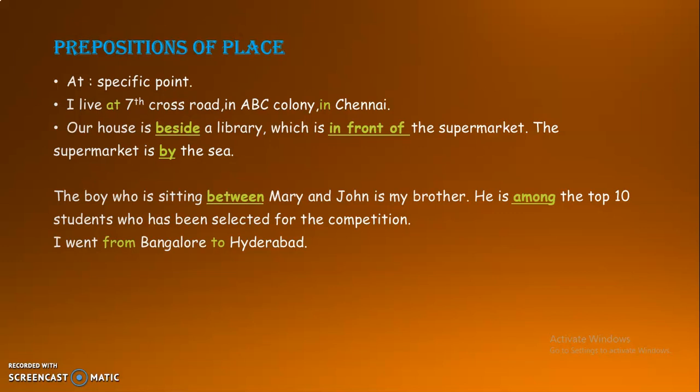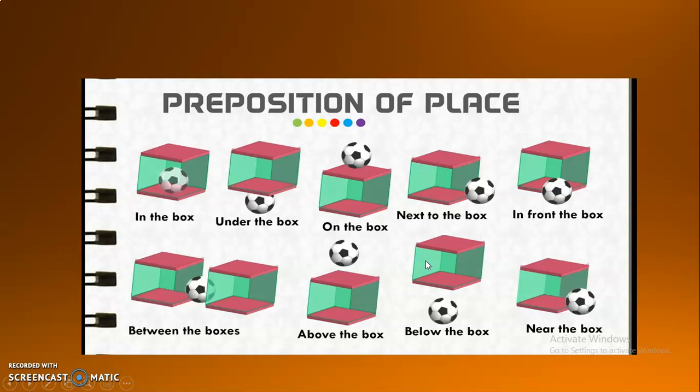Next, I went from Bangalore to Hyderabad. Here it represents the source and the destination, from one place to another. So these are some of the examples for prepositions of place. Some other examples are in the box, under, on, next, in front of and between, above, below. There are slight differences between under, below and above or over. So let's discuss under and below.